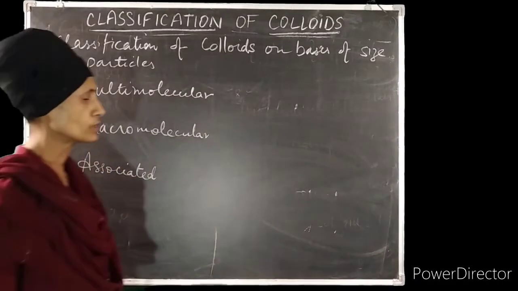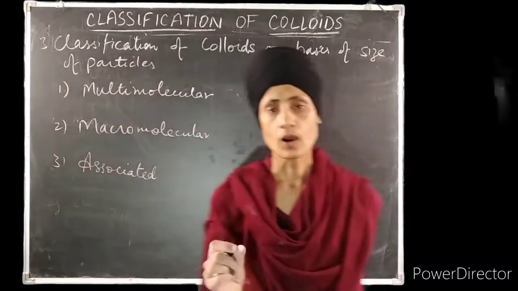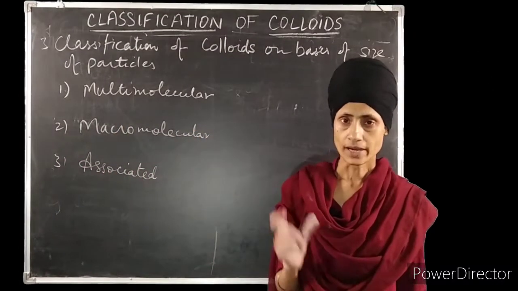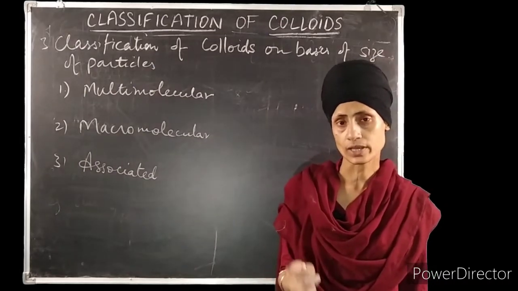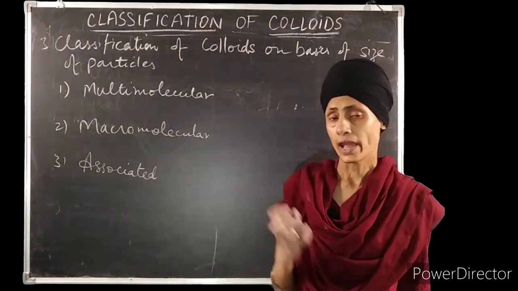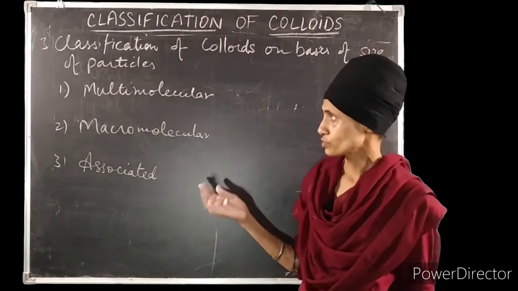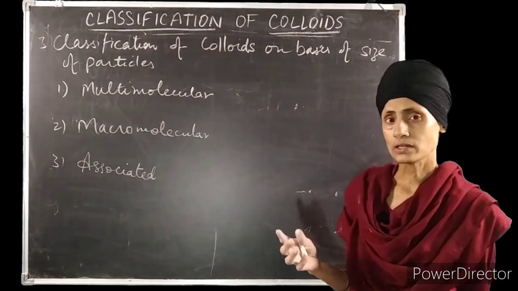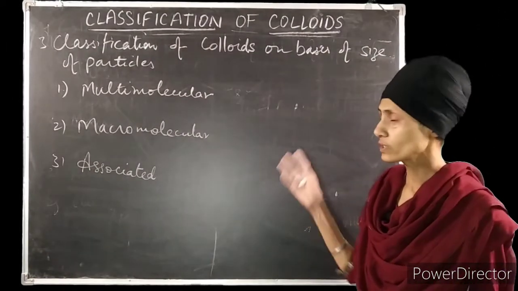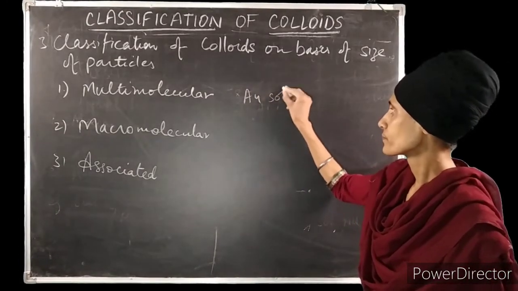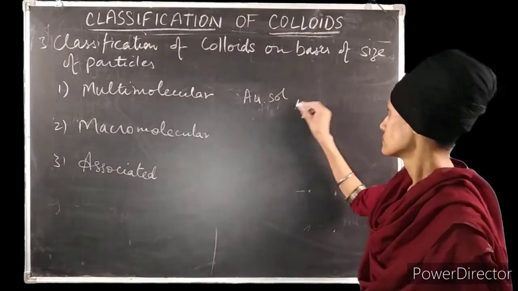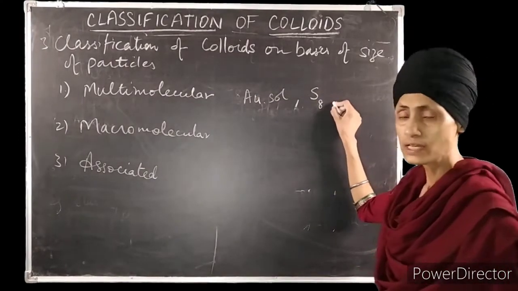In multimolecular colloids, a large number of small sized atoms or molecules just aggregate to form a colloidal particle, a particle which falls in the colloidal range. Examples of these are gold sol and sulfur sol.